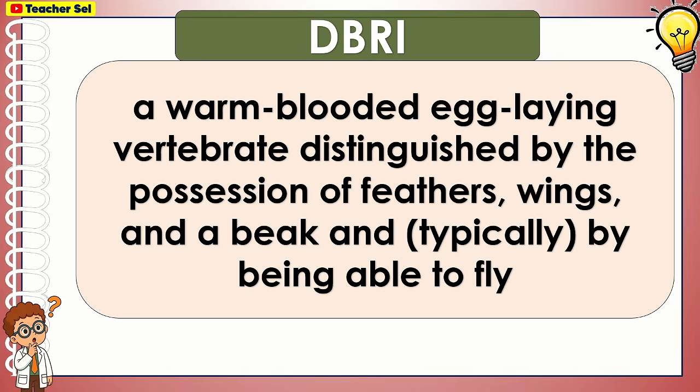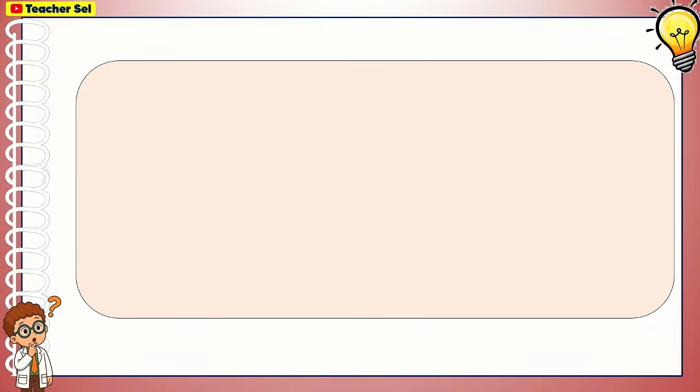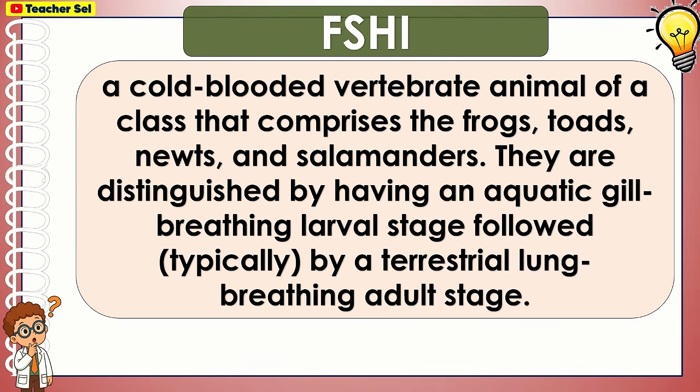A warm-blooded egg-laying vertebrate distinguished by the possession of feathers, wings, and a beak, and typically by being able to fly. Bird. A cold-blooded vertebrate animal of a class that comprises the frogs, toads, newts, and salamanders. They are distinguished by having an aquatic gill-breathing larval stage followed typically by a terrestrial lung-breathing adult stage.